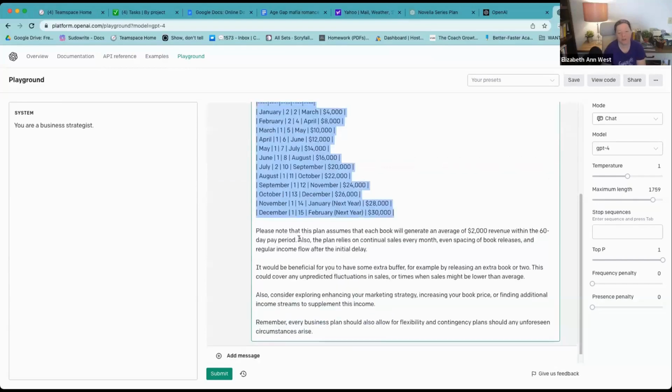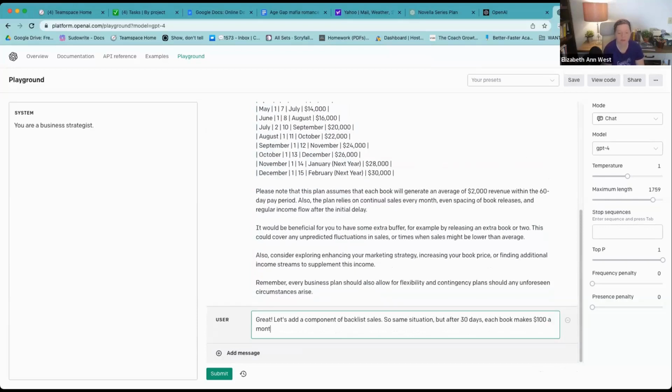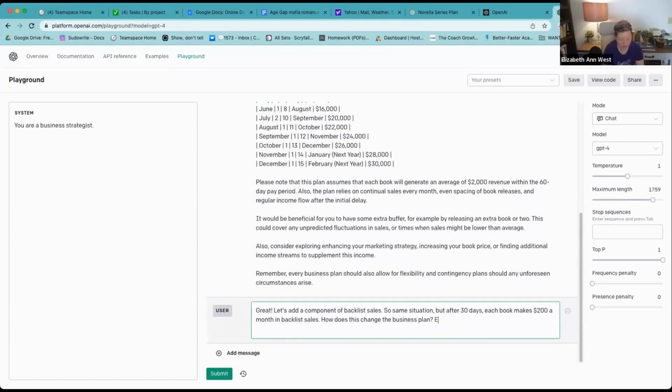What we could do is we could make this more complicated. Great. Let's add a component of backlist sales. So same situation, but after 30 days, each book makes $100 a month in backlist sales. How does this change the business plan? Does this make sense to everybody? We can change this to whatever you want. We can say $200 a month. Everything is still net 60.